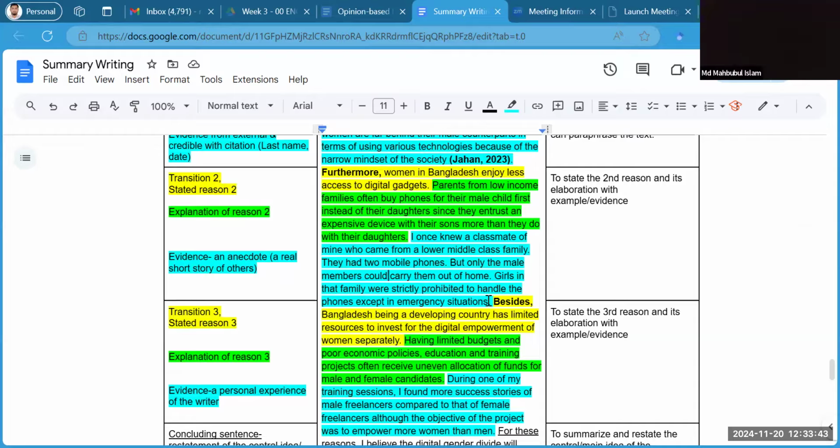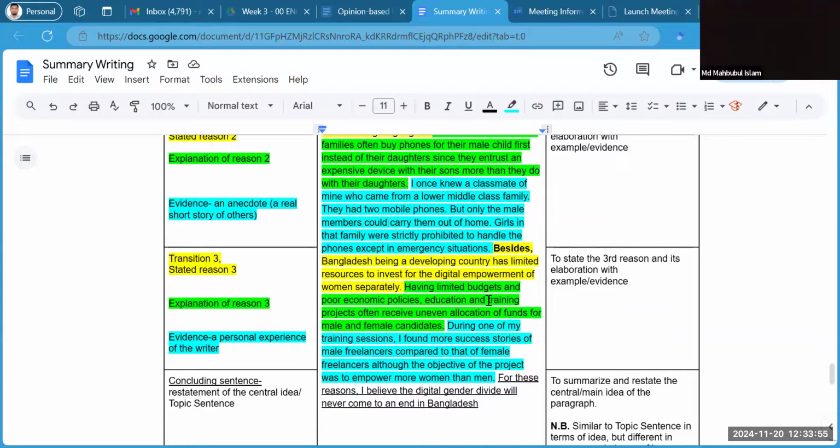So this is a natural and common scenario in many families, all right, where women do not enjoy that much freedom, or access. So this is how I wrote the second argument. And then I'm following the same pattern. I'm again giving my third argument. And here I used another transition, besides.